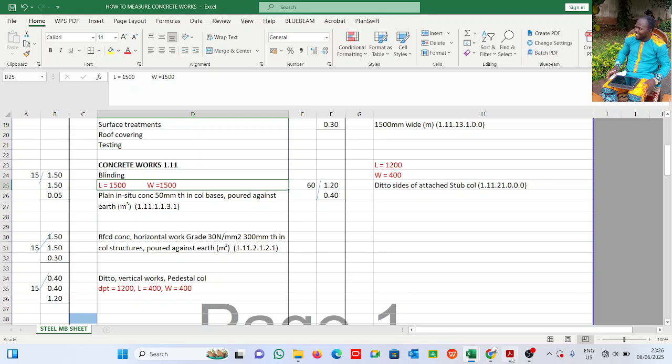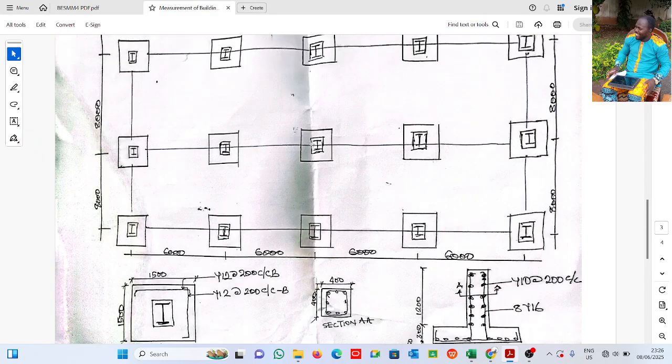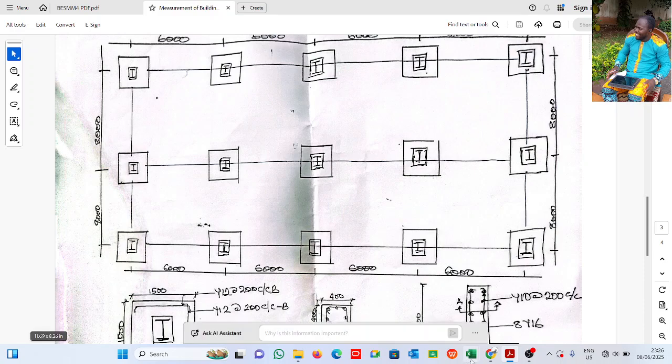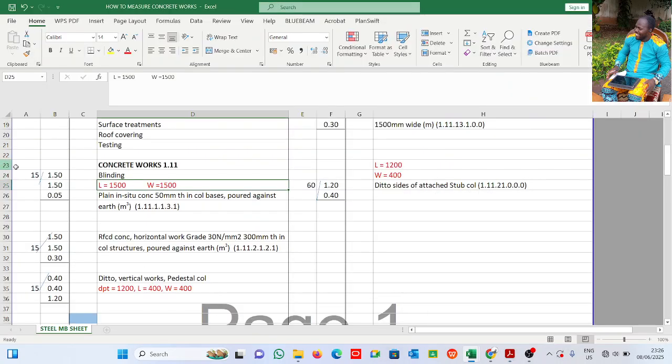We have 15 number column bases. 15 numbers: 1, 2, 3, 4, 5 times 3, right? Okay, 6, 7, 8, 9, 10, 11, 12, 13, 14, 15. So we have 15 numbers. That's what you have. This is what we have.